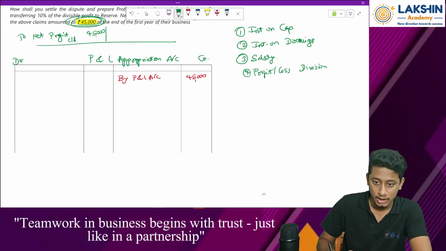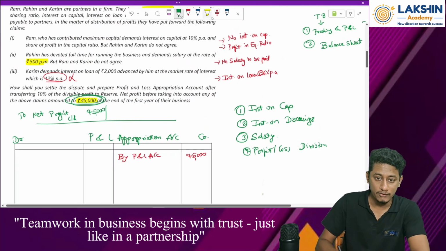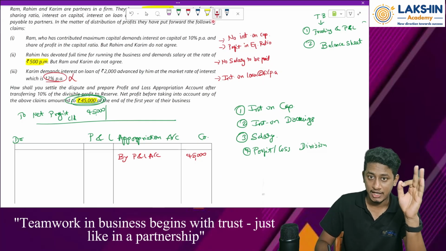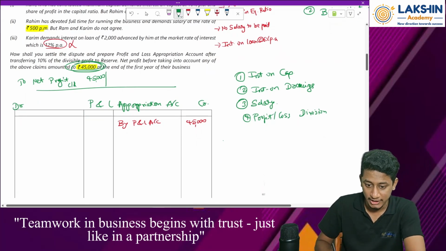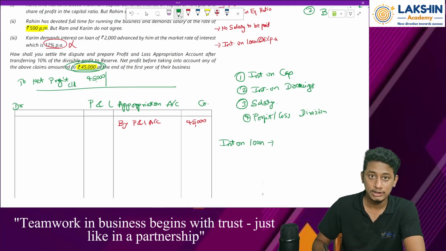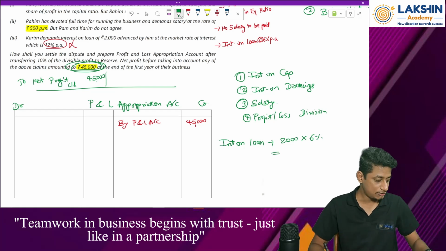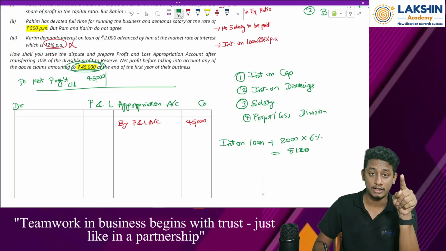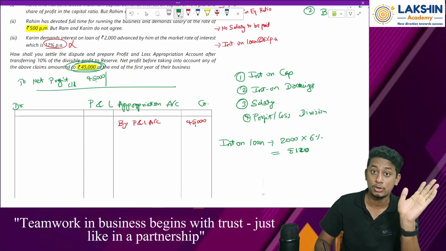So because of that, tell me what is the value of loan given. It is rupees 2,000. On that, how much is the interest to be charged on the loan? It is 6% per annum. Remember the rules. So compute the interest. Interest on loan is 2,000 into 6% per annum, that is rupees 120. So this 120 rupees should be deducted from the profits first, and then the actual net profit should be taken to the P&L appropriation.